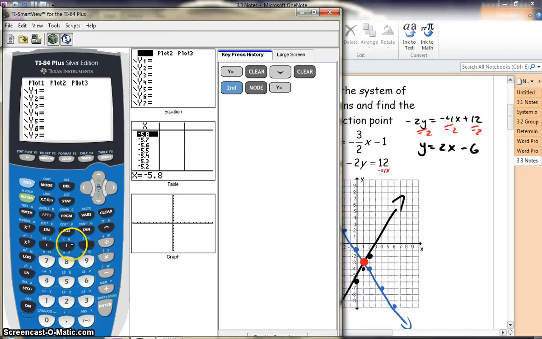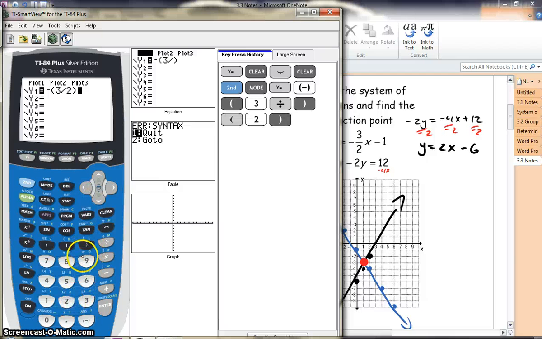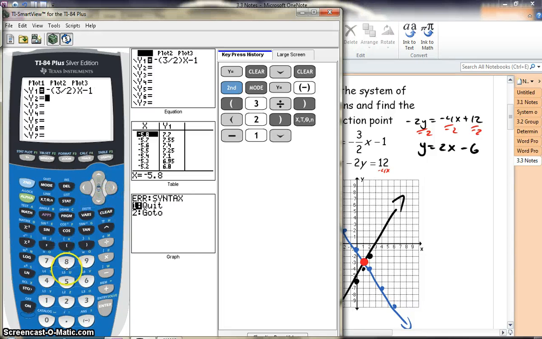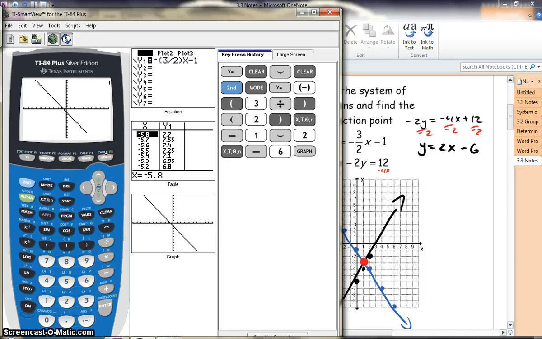So negative parentheses 3 divided by 2 times x minus 1. Then in y2 we're going to put the one we solved for, 2x minus 6. Let's graph it. Okay, right there the window looks appropriate.